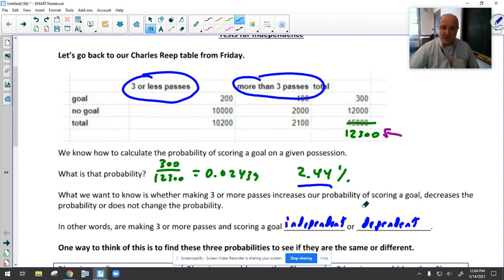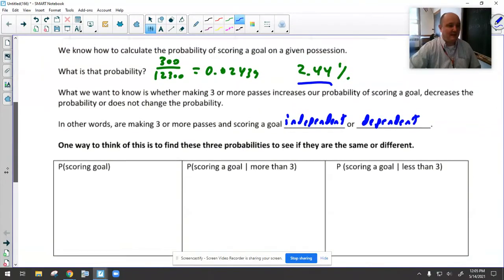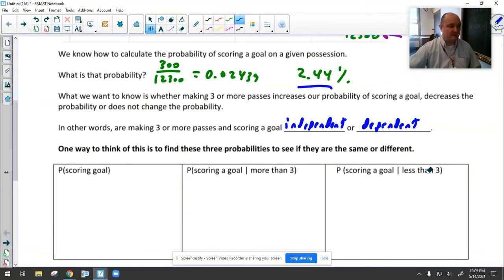Does the occurrence of one change the probability of the other, either in a good way or a bad way? If so, then they are dependent. Those two variables depend on each other. If they don't make any difference to one another, that's what we call independent. So one way to think of this is to just calculate the probabilities. What's the probability of scoring a goal? Well, we just did that up here. That's the 300 over 12,300.